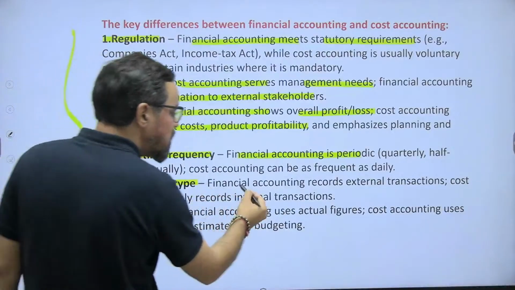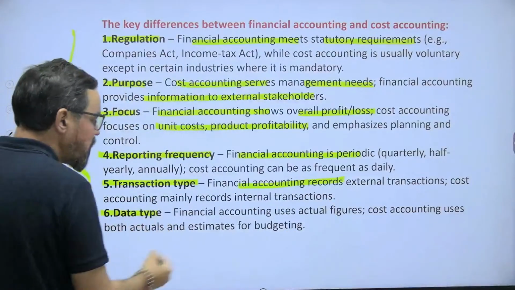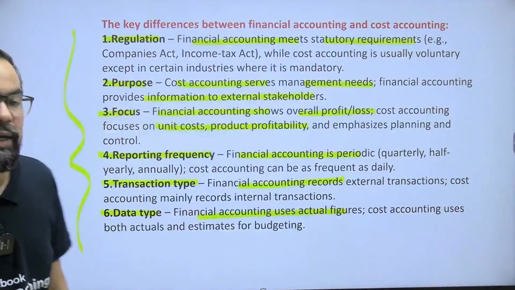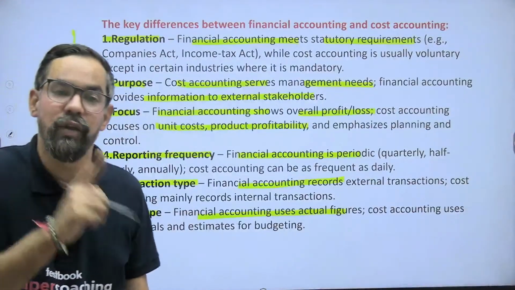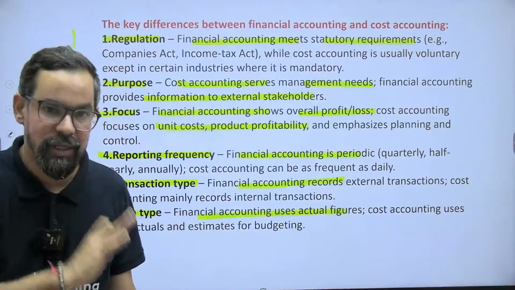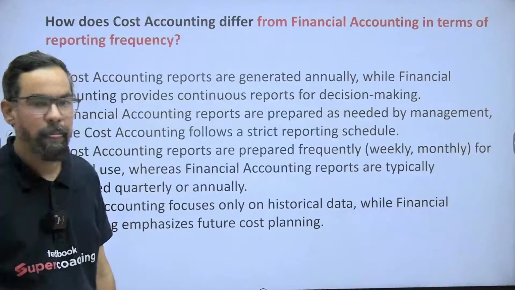Transaction type: financial accounting records external transactions, while cost accounting is mainly internal. Data type: financial accounting uses actual figures, cost accounting uses both actual and estimates, standard costing and others. When it comes to financial accounting, you have to follow the realization concept that we will be discussing in our next session, concepts and conventions of accountancy.